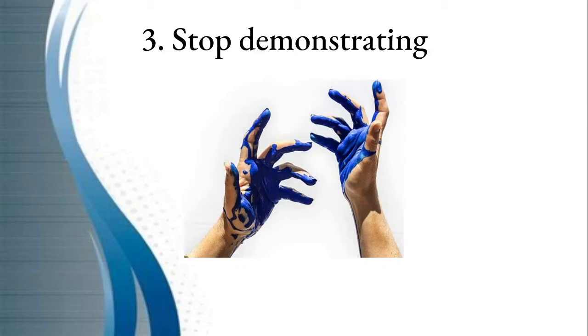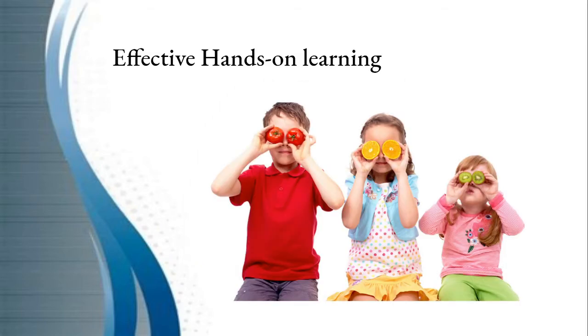Number 3, this is a quite interesting part. Stop demonstrating. We are used to this way of teaching. Keep on demonstrating. Instead of demonstrating, there is a method called hands-on learning. Now, for example, for small children in the primary classroom, if you are going to teach the children about vitamins or proteins or whatever it is about food, in advance, ask the children to be ready with any one fruit or a vegetable when they come for the class.